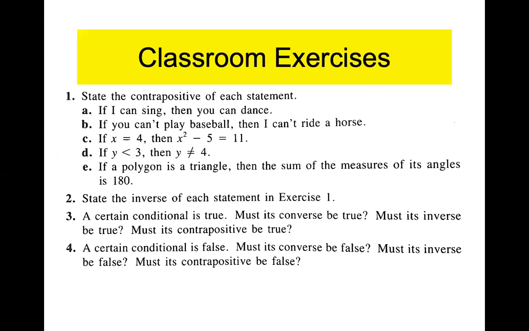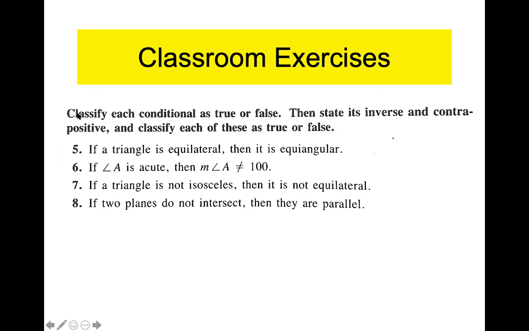All right, classroom exercises. Here's an example. It says classify each conditional as true or false, and then state if the inverse, contrapositive, or the inverse and the contrapositive are true or false. In other words, write the inverse and contrapositive and then state each is true or false. So here's the kicker. If the conditional is true, the contrapositive is always true. If the conditional is false, then you've got work to do for both the inverse and the contrapositive. If the conditional is true, the inverse could be true, right? So be careful with that tonight for homework.